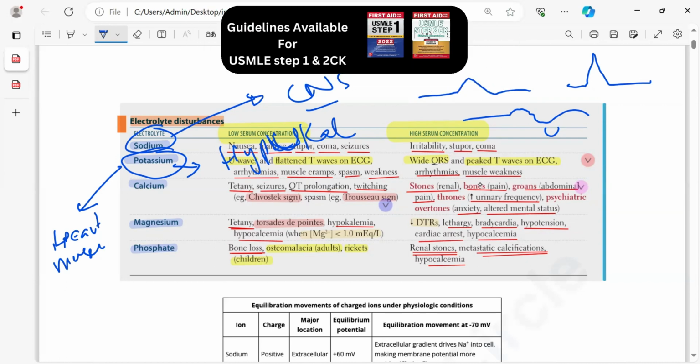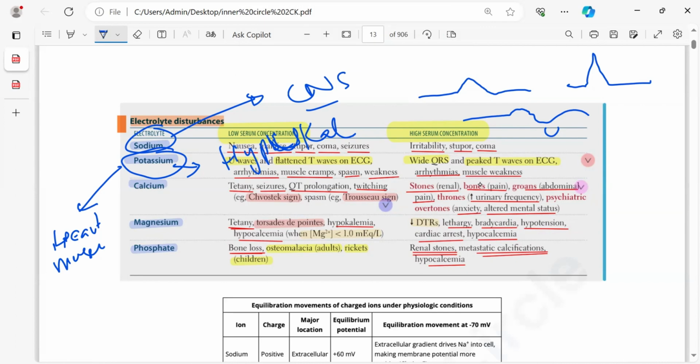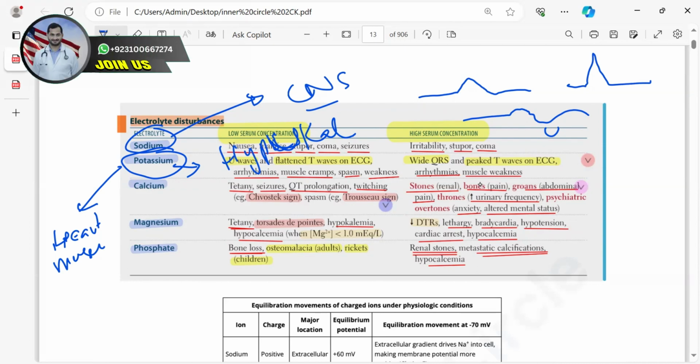In hypokalemia, you will have U wave and flat T wave, meaning it is lower. That's it, and a mnemonic. And when you have high serum concentration, T wave is increased, just as a mnemonic. When potassium is rising, the T wave is rising. That's it. We are done.